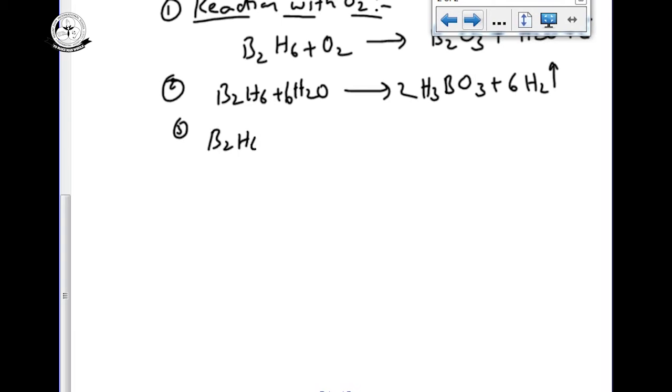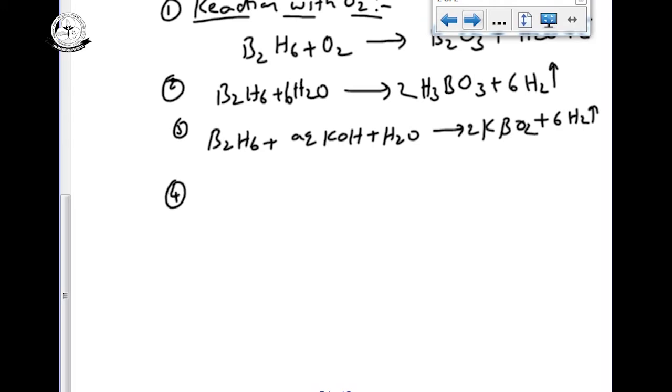B2H6 on reaction with aqueous KOH. Aqueous KOH means there is some water and also some potassium. So we can get the metal borate, potassium borate, KBO2, and liberate hydrogen gas. Direct reaction with water, or indirect reaction with aqueous solutions, can give the corresponding borates and liberate hydrogen gas.